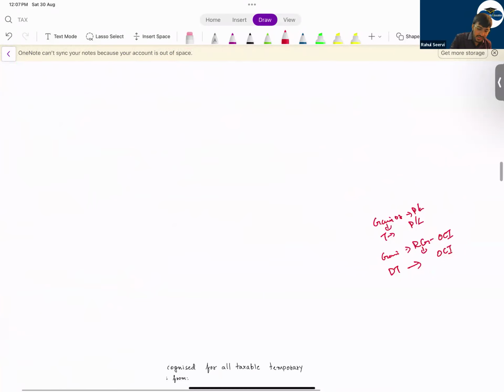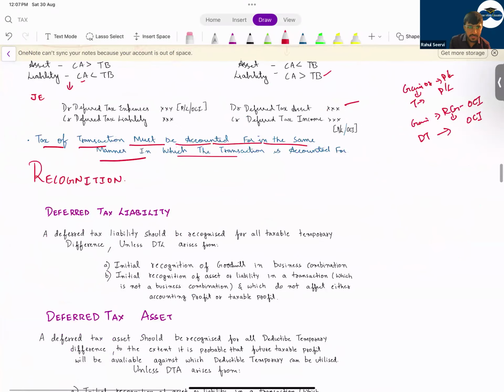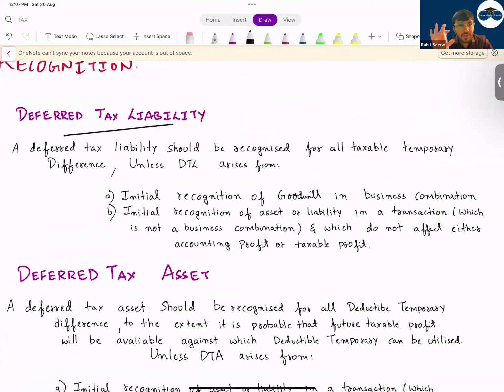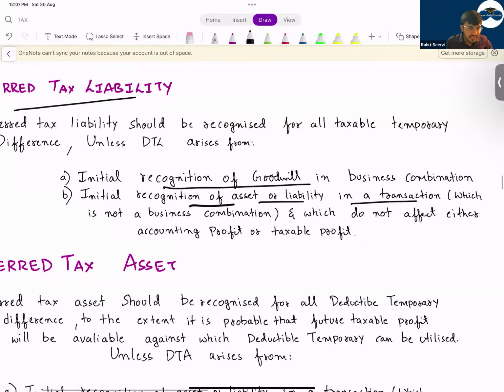So now see recognition criteria. When should the company record a deferred tax liability? The company should record a deferred tax liability for all taxable temporary differences, unless it's the initial recognition of goodwill. When you initially recognize goodwill in a business combination, you do not record a DTL. Also, the initial recognition of an asset or liability in a transaction which is not a business combination, and does not affect either accounting profit or taxable profit. That means if you initially record goodwill, we will not record DTA or DTL.